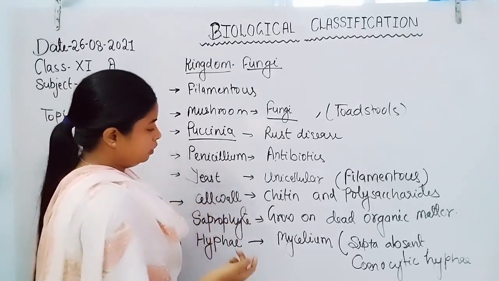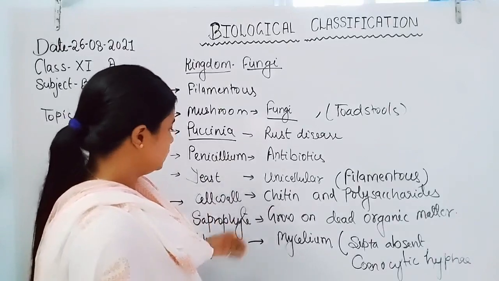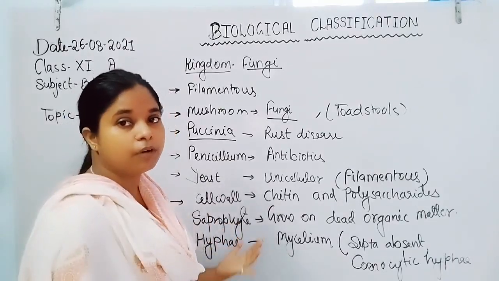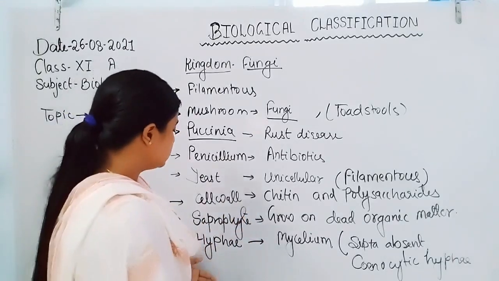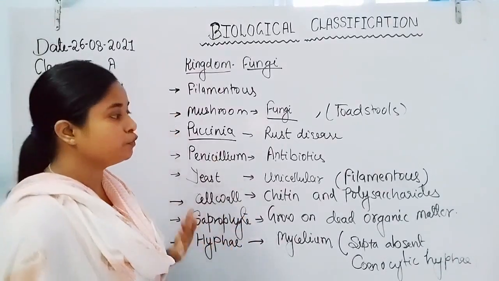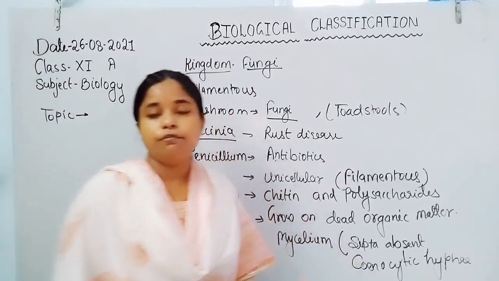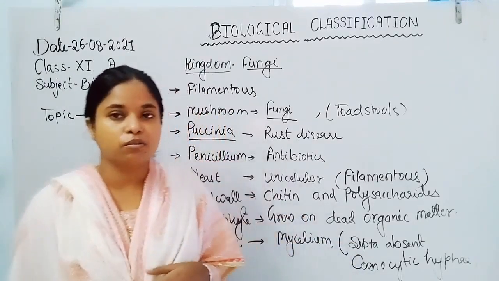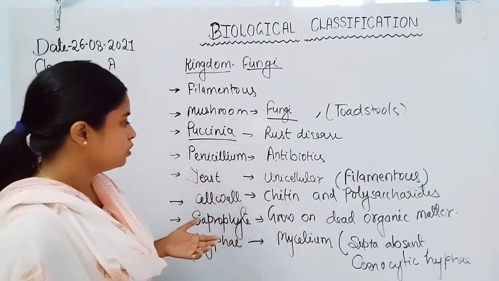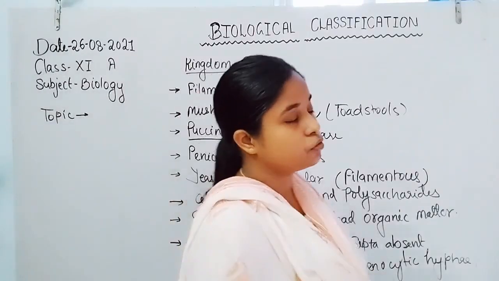Now the cell wall is made up of chitin and polysaccharides. They are mostly made up of chitin or another type of polysaccharide. If we talk about plant cells, plant cells are formed by cellulose, but the fungal cell wall is formed by chitin or shows the polysaccharide.